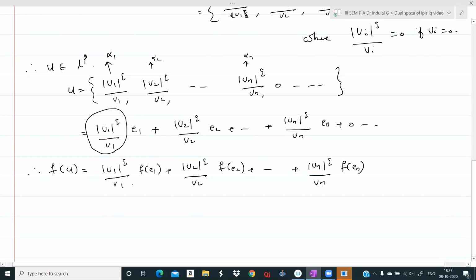And we have already taken this f of ei as vi. അപ്പോൾ ഈ f of ei-കളും vi യും കൂടെ cancel ആയി പോകും. f of e1 is cancelled with v1, f of e2 is cancelled with v2, etc., f of en is cancelled with vn. So what remains is sigma i from 1 to n modulus of vi raised to q. Call this as 1.